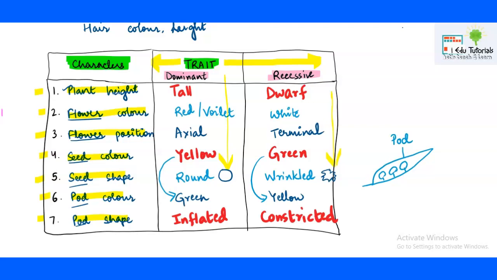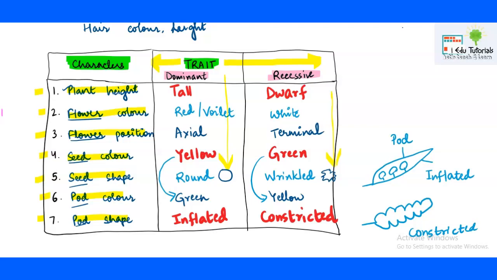Pod shape, inflated or constricted. Here I have already drawn the inflated pod, which has a smooth outer layer, and a pod which has compactness in its structure is known as a constricted pod.